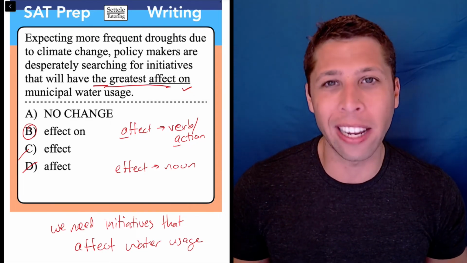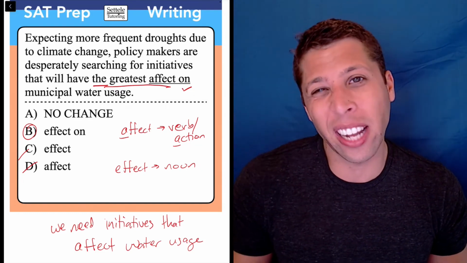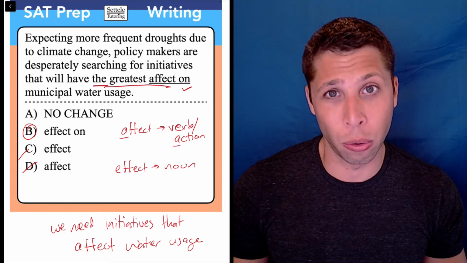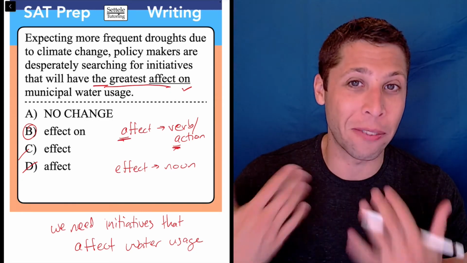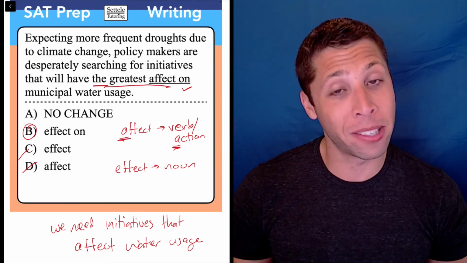It does come up a lot on the SAT as far as these frequently confused words go, and it is something that looks kind of bad in your writing. So it's something to check for when you do your proofreading for an essay for school. Hopefully this helps, and the A for action thing can give you a little bit of a clue to check. But yeah, it's a tough one. English is weird sometimes. This is proof of it.